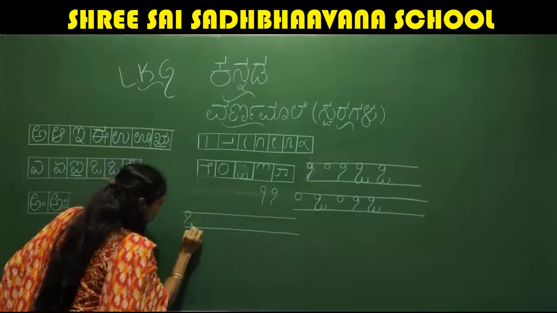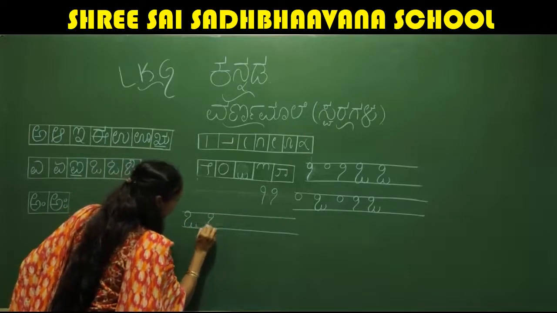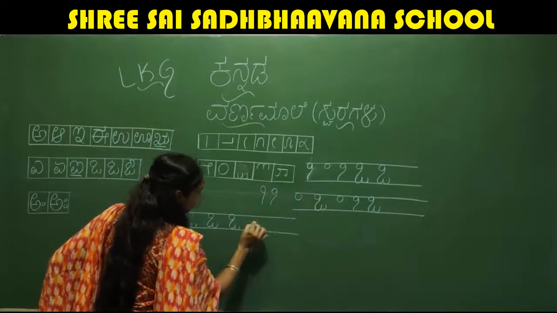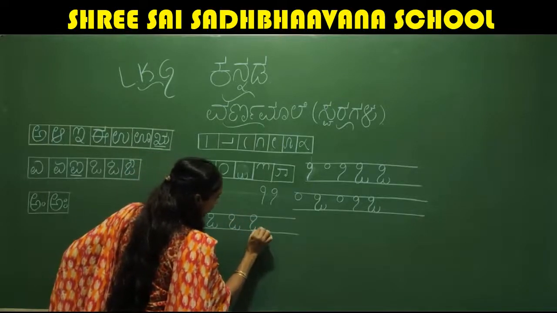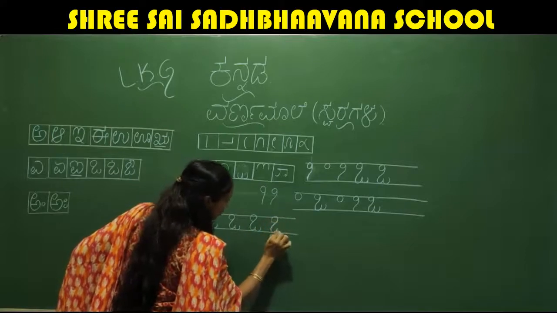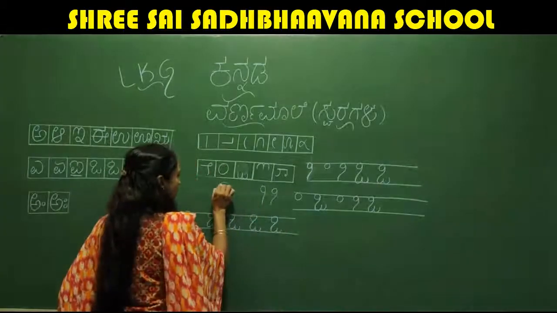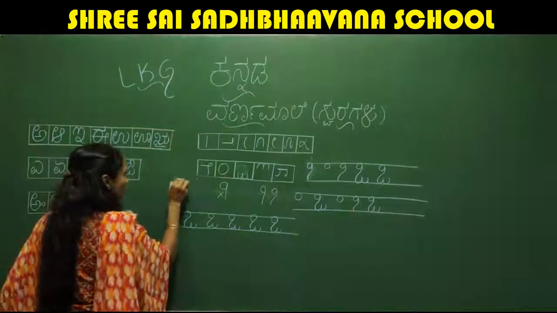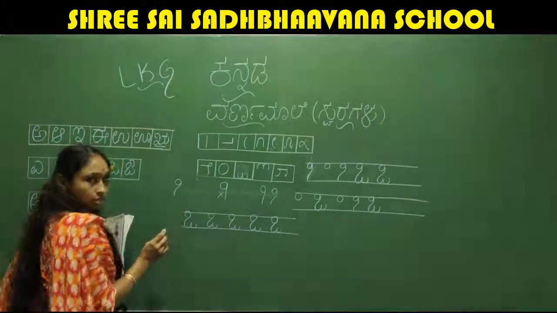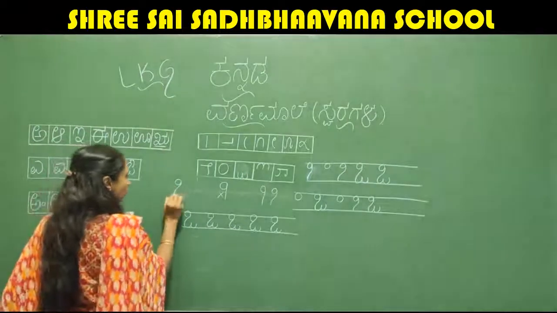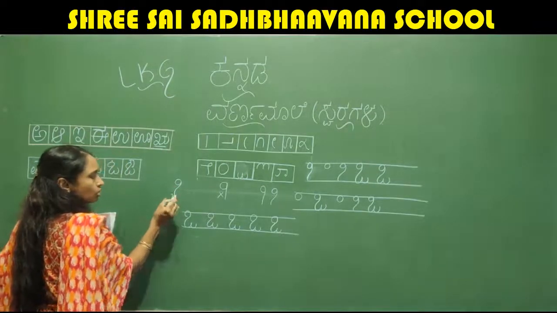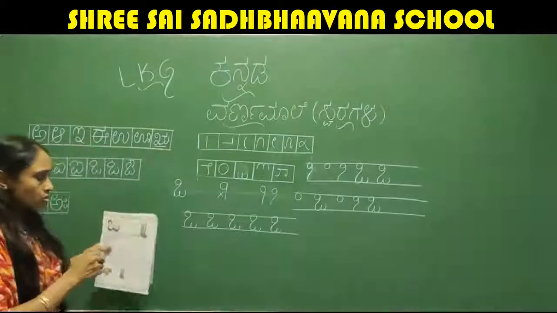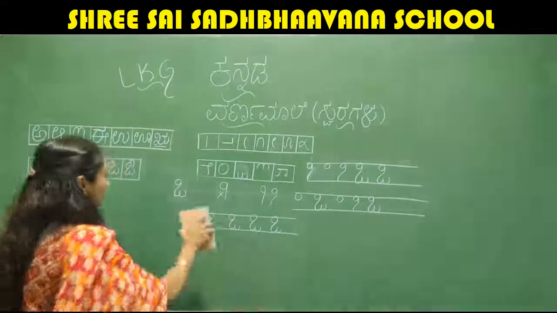I'll write and show you how to write. See, O. Don't make it a straight line like this. This is wrong, not like that. After writing the circle, you write like this. Okay, you bend that one, and where you have stopped here, no? From there you have to write this stroke. Fine. So this is letter O.